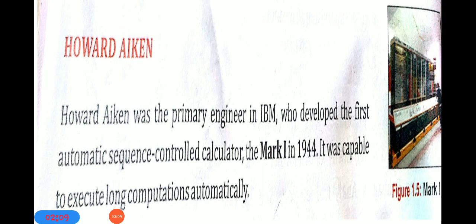In 1944 the Mark I calculator was this big. It was capable of executing long computations automatically.